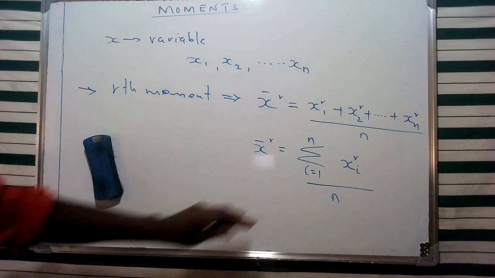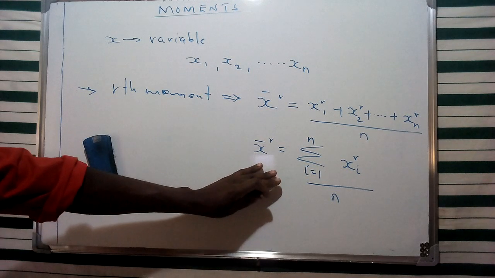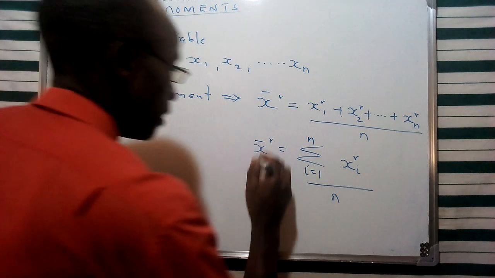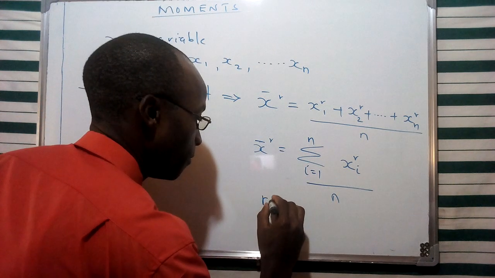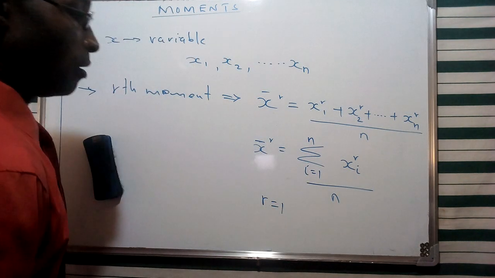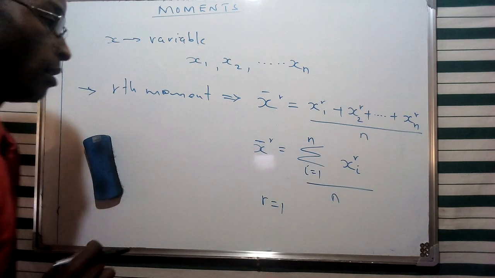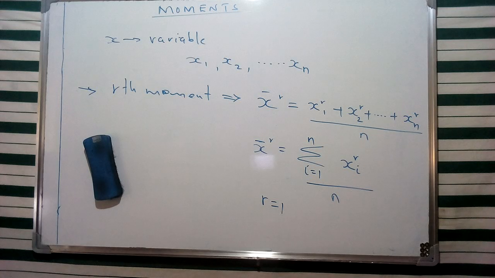Now suppose the value for r is, let's assume, equivalent to 1. This is going to represent the arithmetic mean of the specific set of raw data which we have come across in our particular discussion.